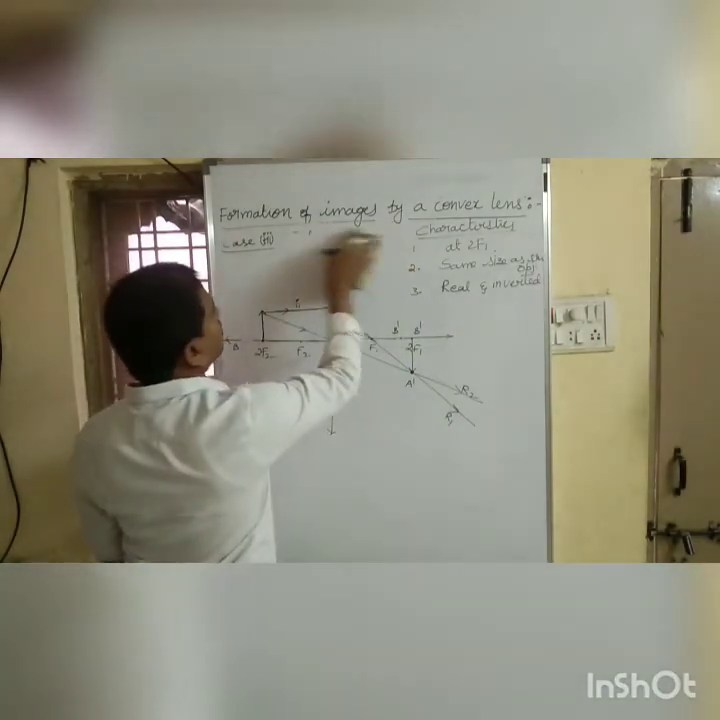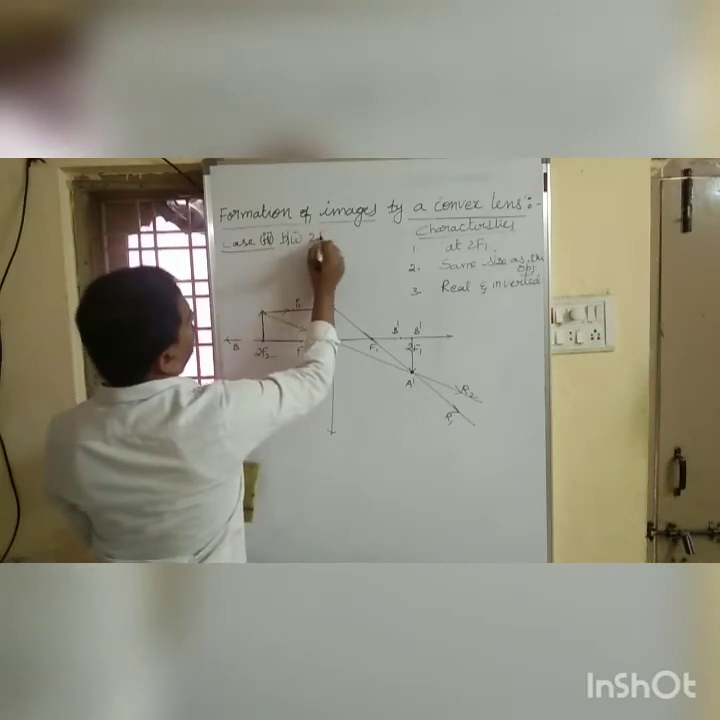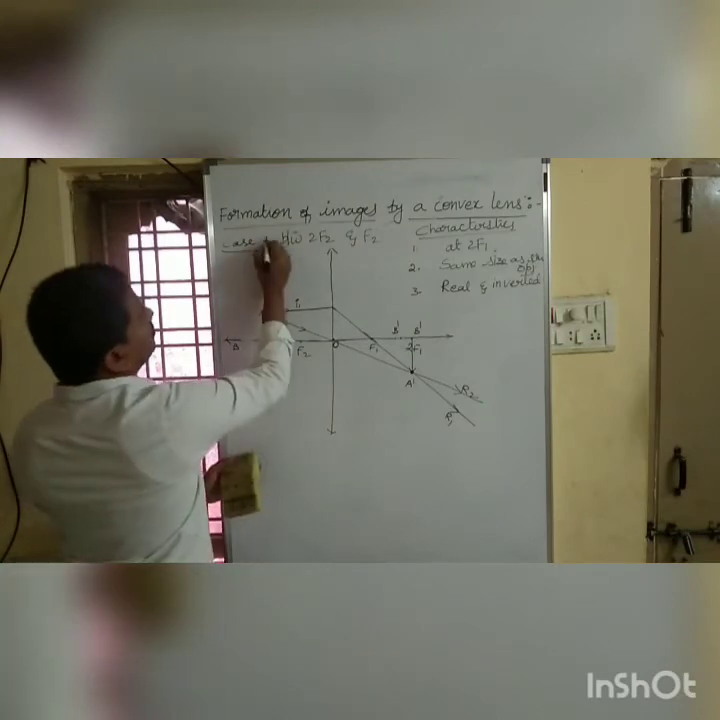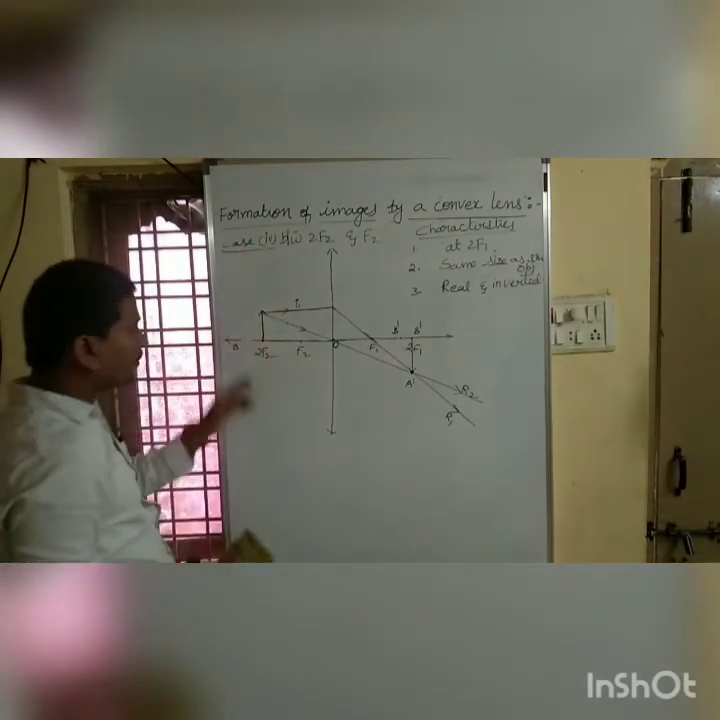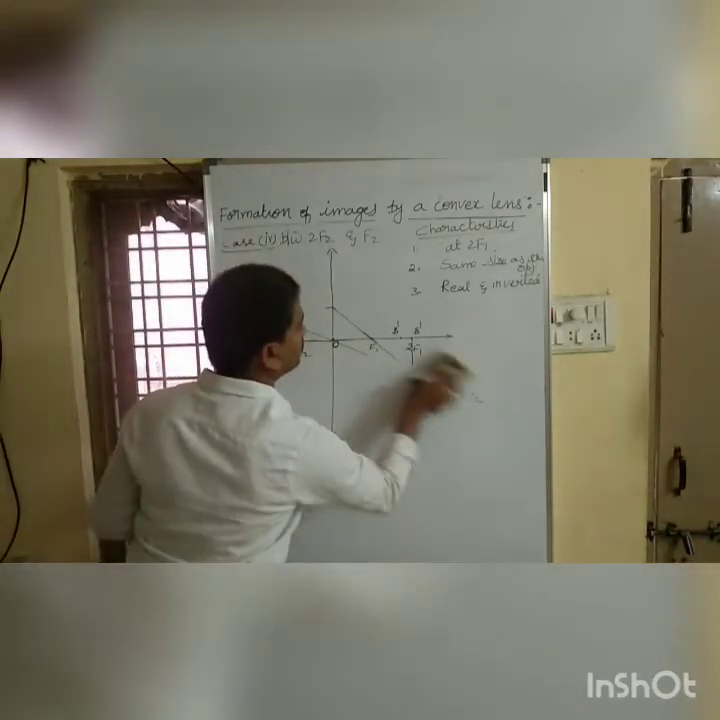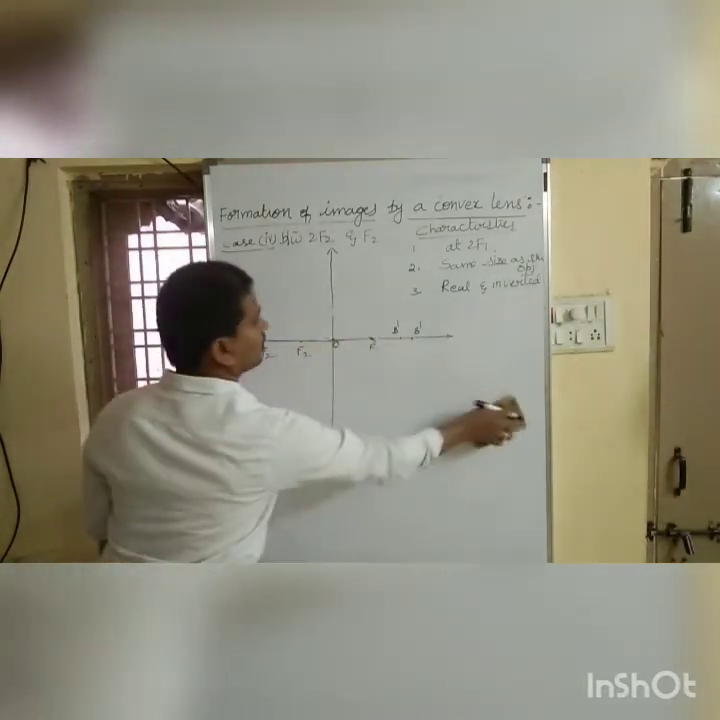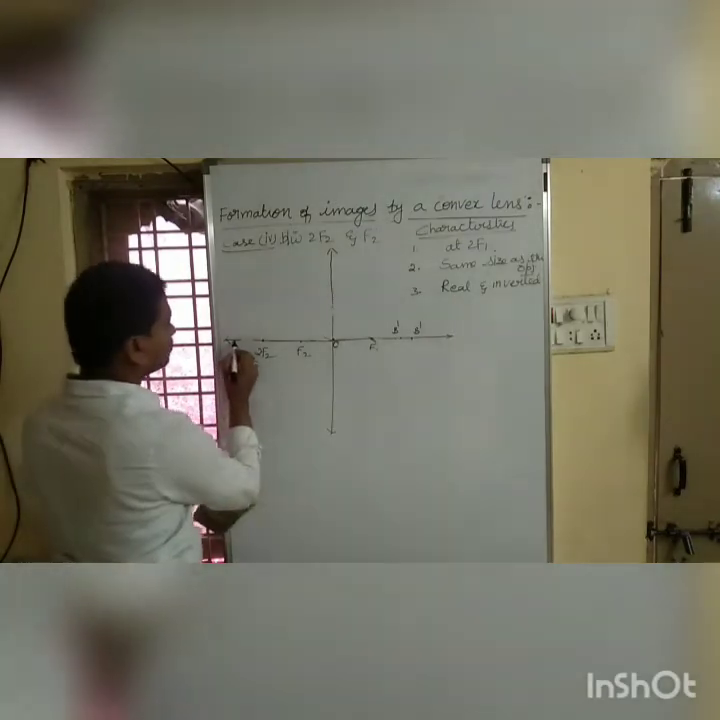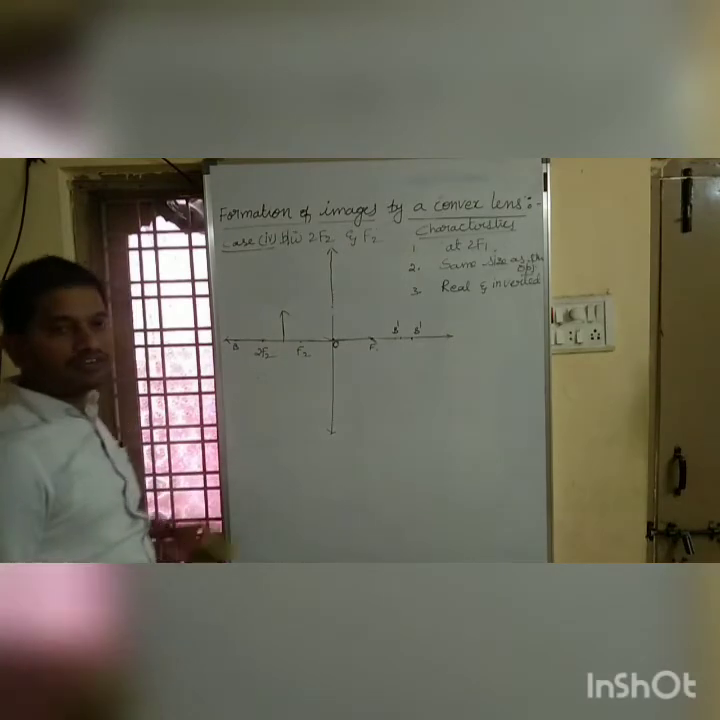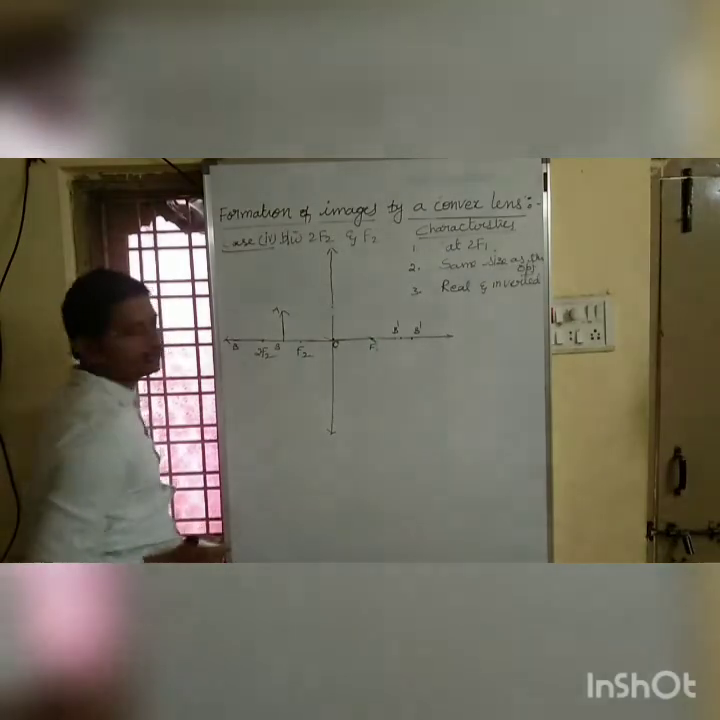Coming to the fourth case. The fourth case is between 2f2 and f2. Case 4, between 2f2 and f2. Let me place an object between 2f2 and f2. This is our object AB.